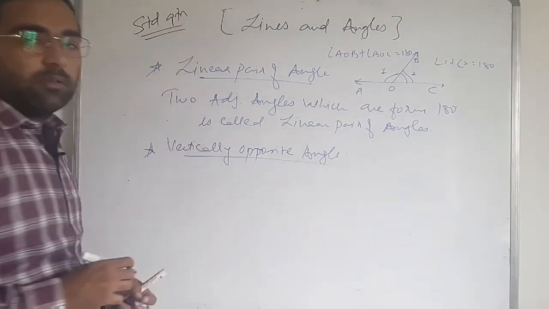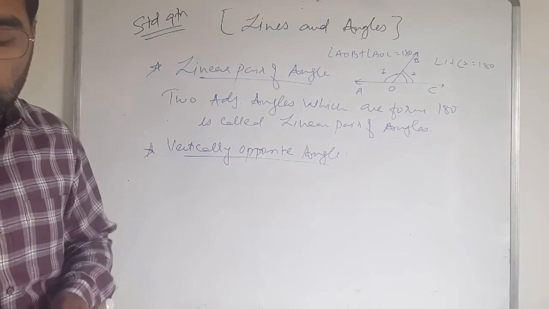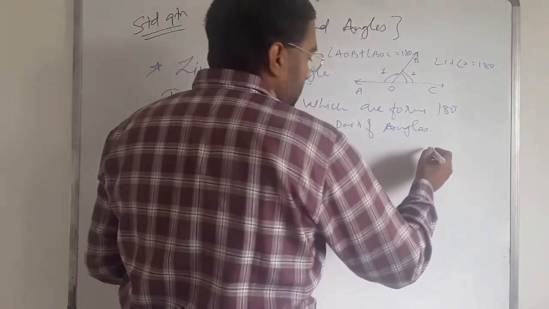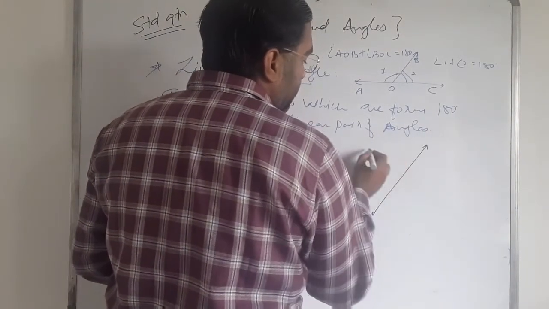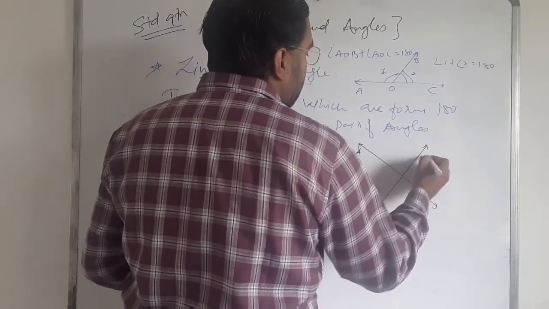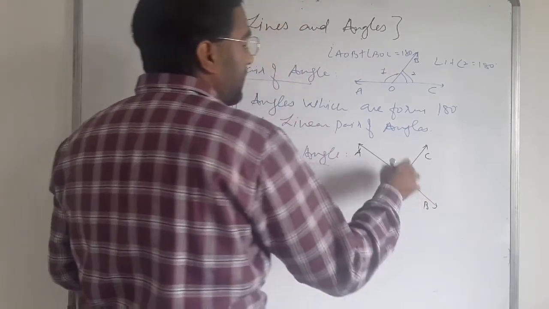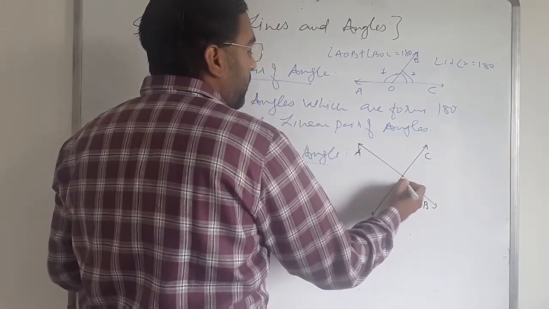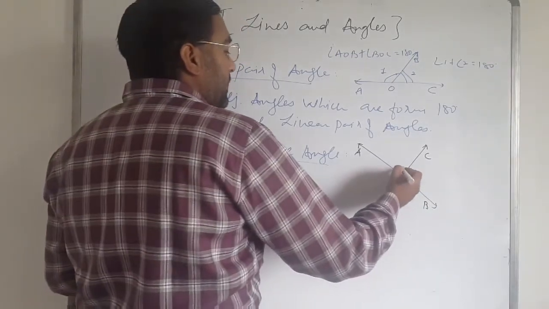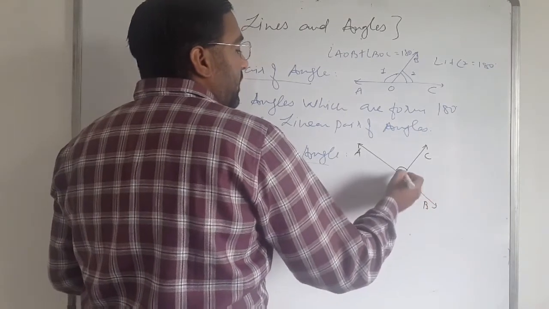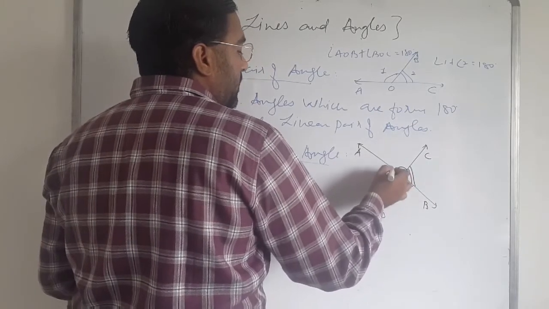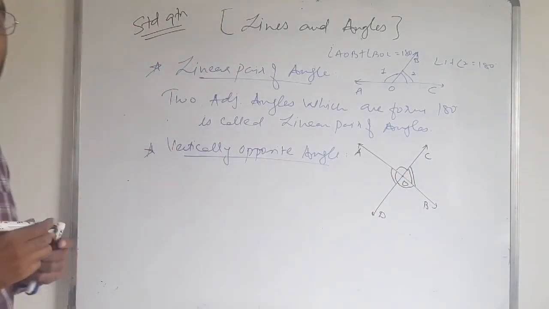Two intersecting lines, A, B and C, D, meet each other at one common point O. Then their opposite angles, angle AOC and angle BOD, and angle BOC and angle AOD, are opposite to each other.